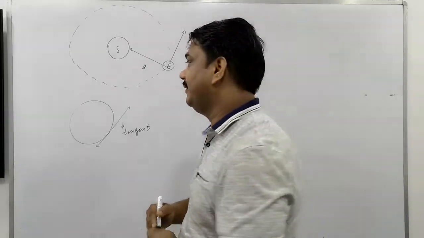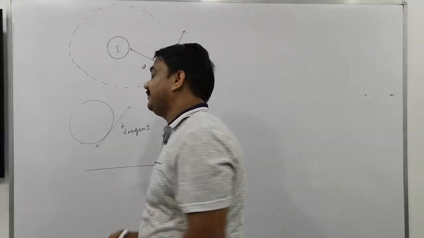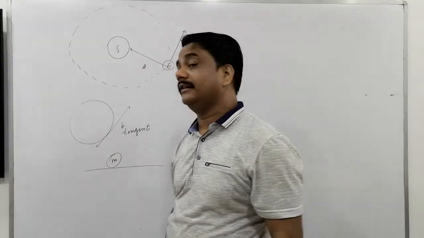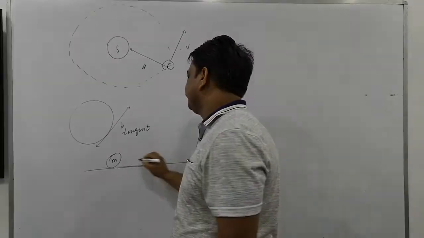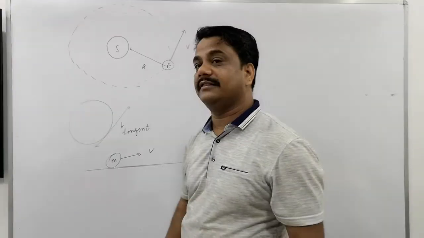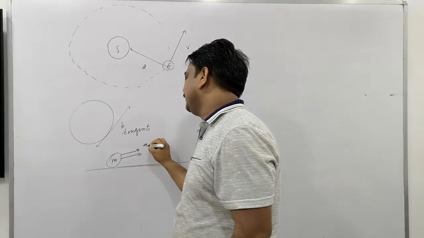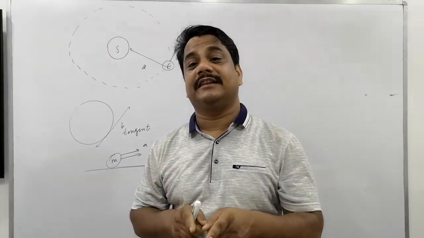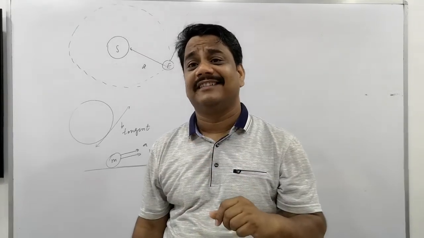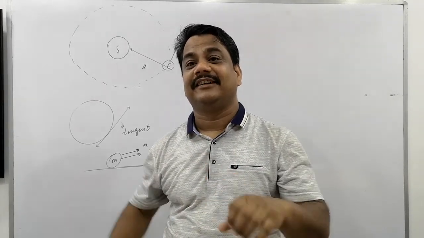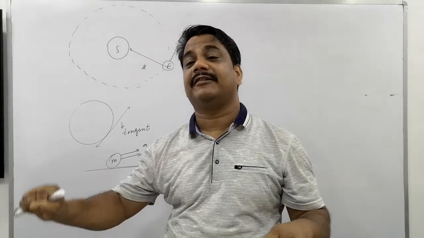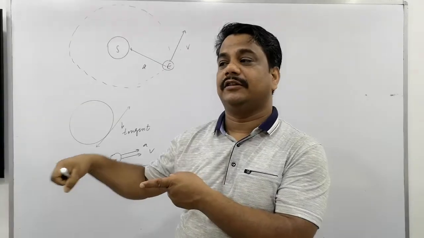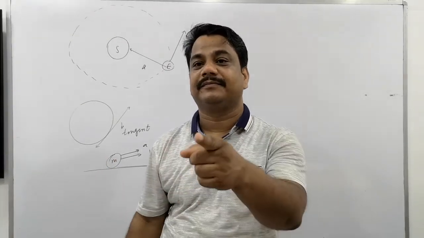In our practical life, when we move in a straight path, say there is an object whose mass is m, moving along a straight line, the velocity direction is this, and the direction of acceleration will also be this. In our practical life, generally we think the direction of velocity is the direction of acceleration. You are accelerating your bike, you are accelerating your moped. What is the direction of your velocity? You are moving in this direction, so your acceleration will be in the same direction. Try to understand.